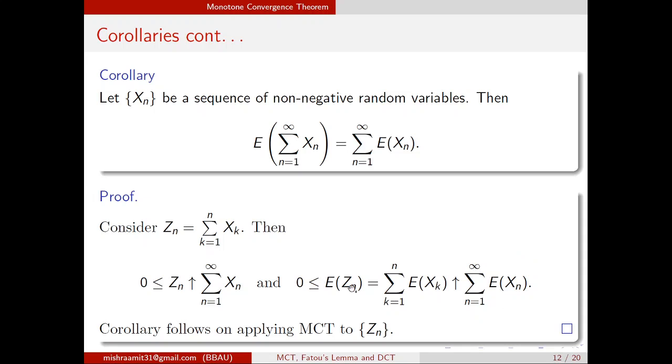But what you are saying is that Zn converges to this random variable, and expected Zn converges to this. By the monotone convergence theorem, if Zn converges to, for example, Z, then expected Zn converges to expected Z. So this is expected Z, nothing else. This was the proof using the monotone convergence theorem.